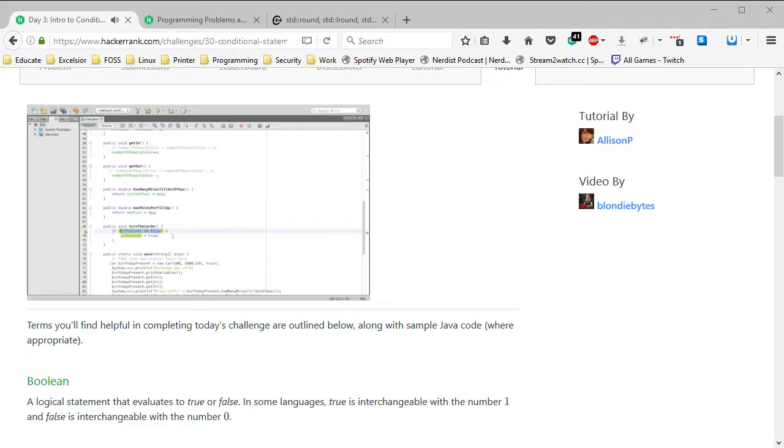Now what is inside this right here, this condition between the two parentheses, it must be true or false. And so you could put 1 here, or you could put, I don't know, 15. If 15, it's not going to recognize it, it's not going to know what's happening. And so you have to put is the car on equal false. Now if I put something like max fuel, let's see what happens. It will still freak out because max fuel doesn't evaluate to true or false. And so you need to put true or false. We're also not attempting to evaluate by using any type of evaluation statements, so it's obviously not going to work.